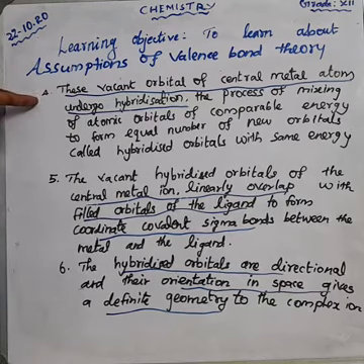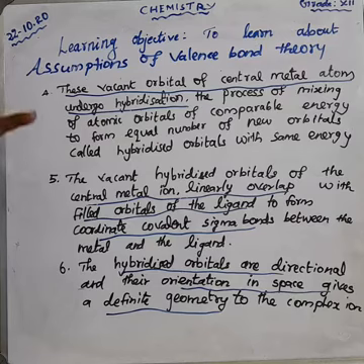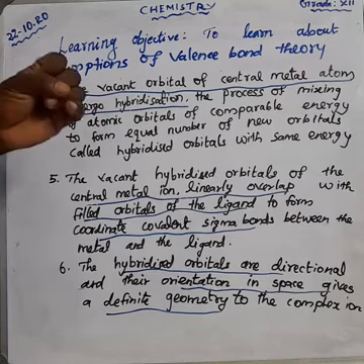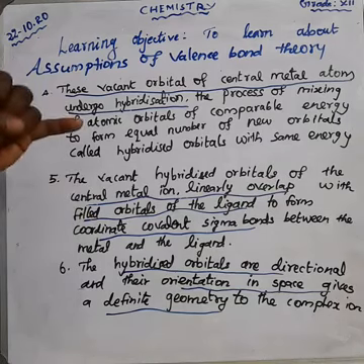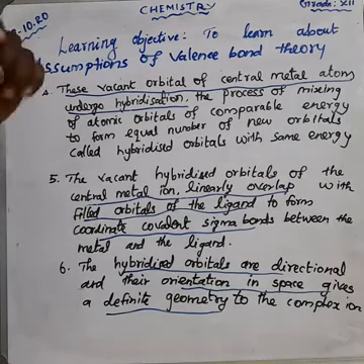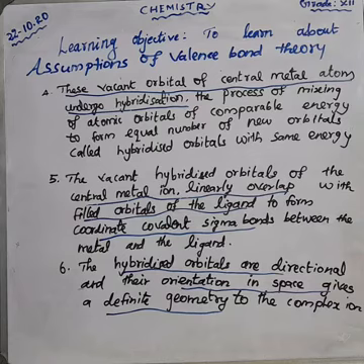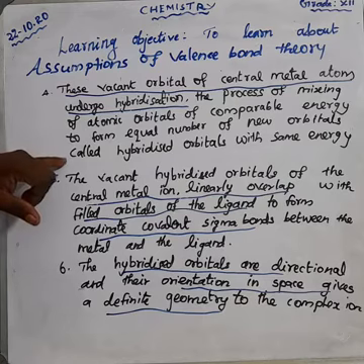What is the fourth point? Here, the vacant metal orbitals of the central metal atom undergo hybridization. What is hybridization? The process of mixing of atomic orbitals of comparable energy to form an equal number of new orbitals, called hybridized orbitals, with the same energy.